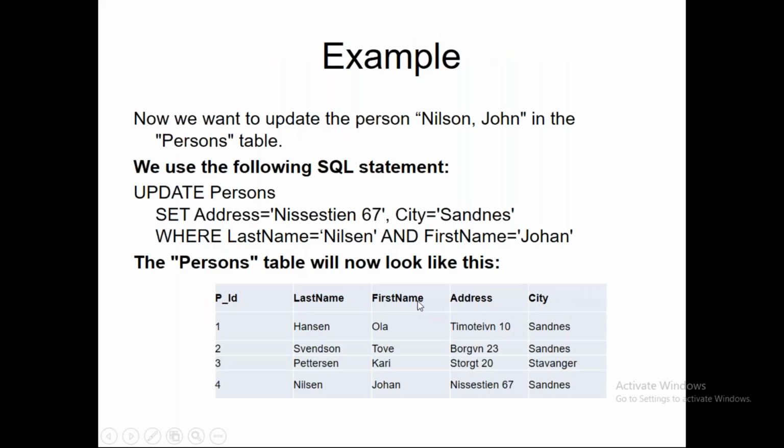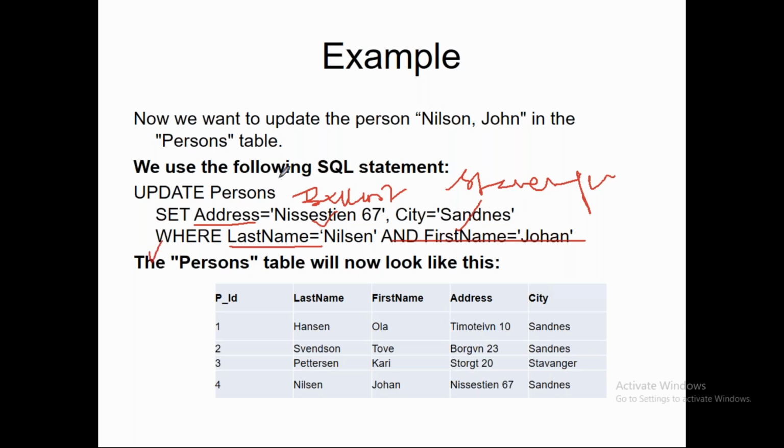So you want to update the Persons table: UPDATE Persons SET Address = 'Sentence 67', City = 'Sandnes' WHERE LastName = 'Nelson' AND FirstName = 'Johan'. Earlier the address was different, and now I want to set it to Sentence 67.